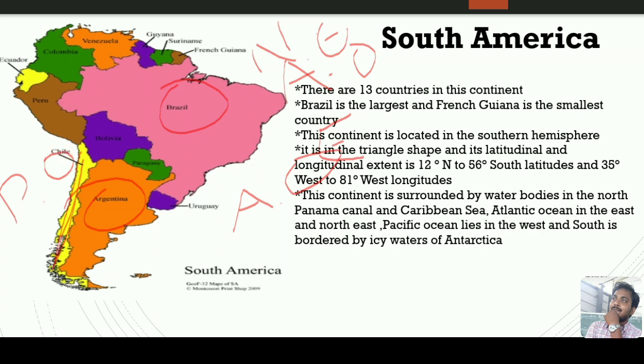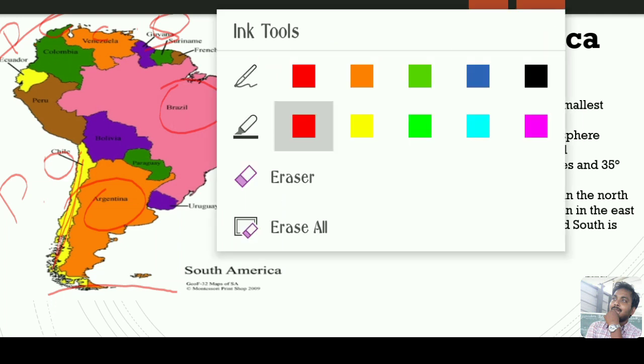And in the north there is the Panama Canal. What is the speciality of the Panama Canal? Yes, it divides North America and South America. Also the Caribbean Sea is found in the north of South America, and in the south of South America there are the icy waters of Antarctica. So this is all about the countries, and in the next part we can learn more.